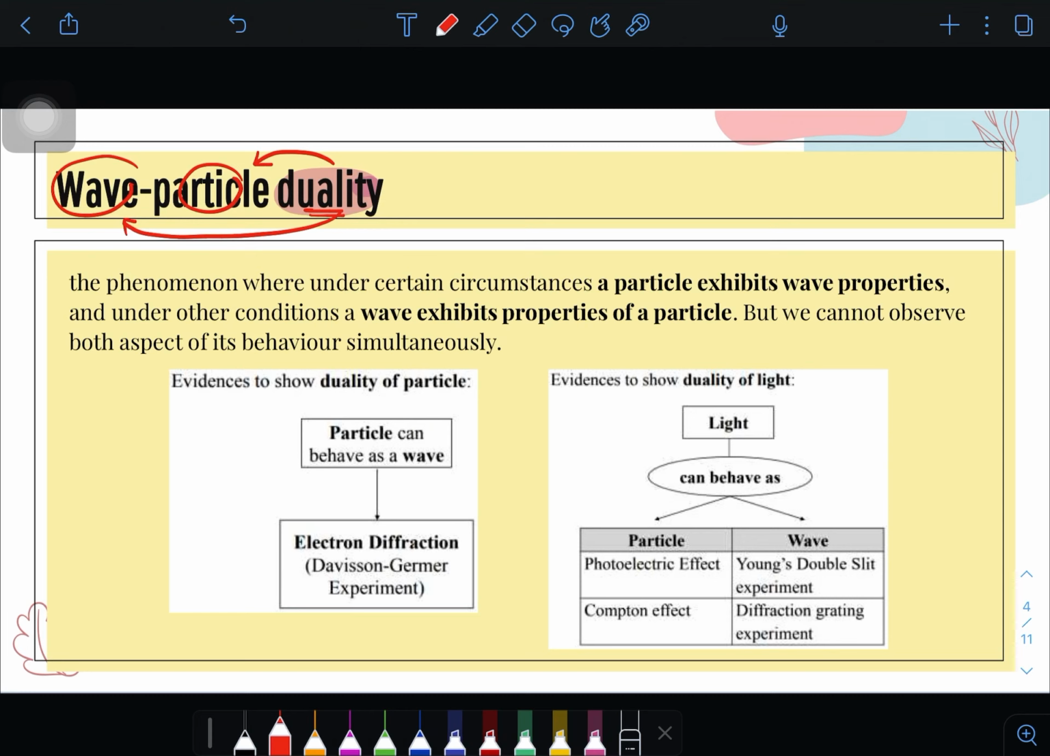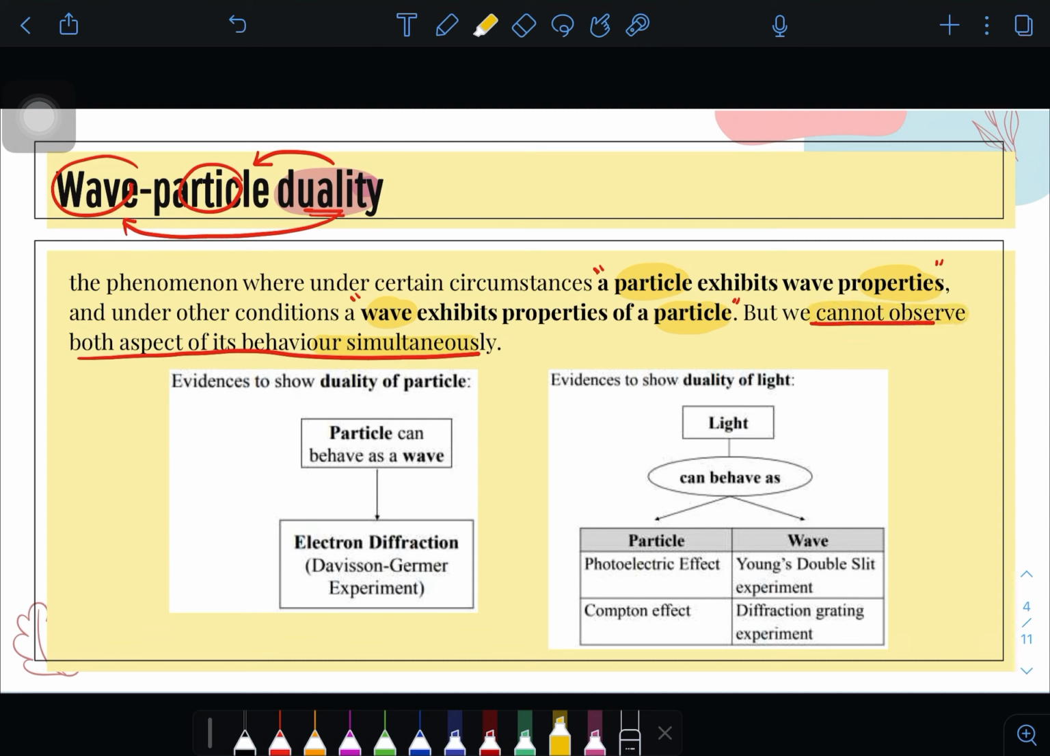The phenomenon where under certain circumstances a particle exhibits wave properties and in other conditions a wave exhibits the properties of a particle, but we cannot observe both aspects of its behavior simultaneously. So dia kata particle boleh ada wave properties dan wave boleh ada particle properties, tetapi kita tak boleh observe both at the same time.